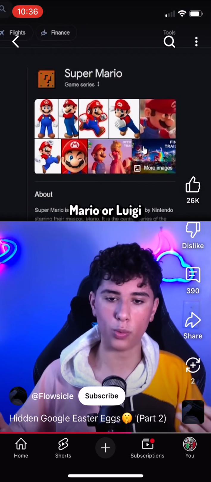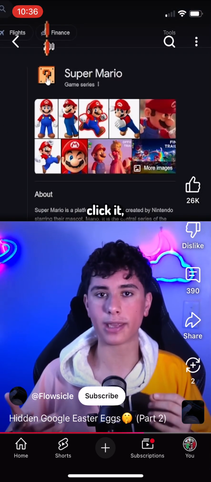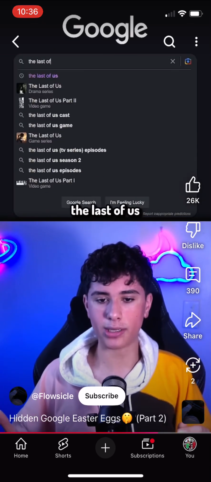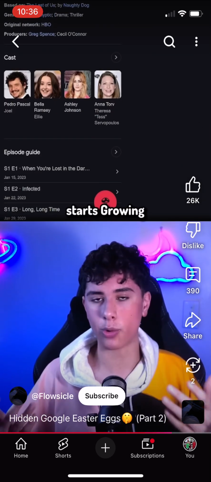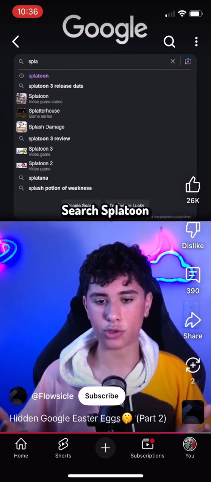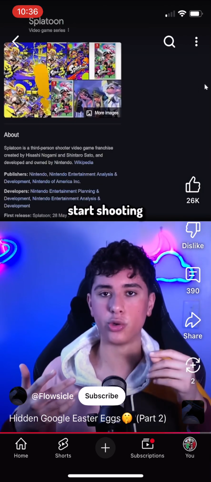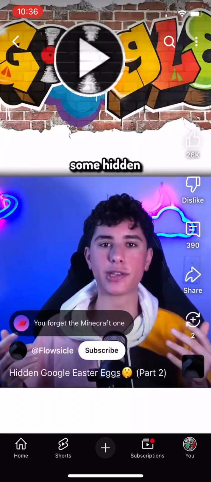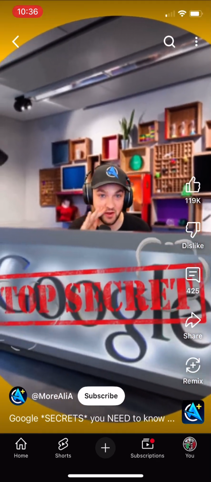Googling Mario or Luigi will pop a question block, and when you click it, you get coins. Searching The Last of Us and clicking the mushroom starts growing a mushroomy forest. Search Splatoon and click it, and you can start shooting nutballs. Anyway, these are the best Google secrets that you're not meant to know.